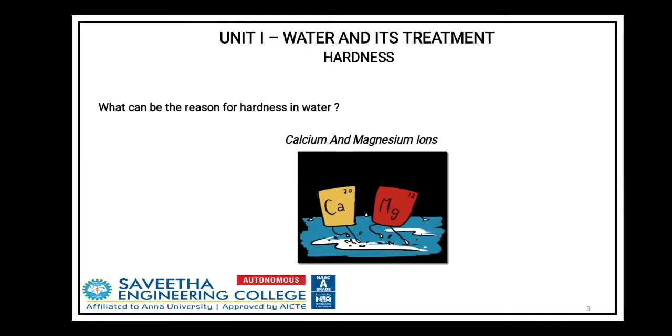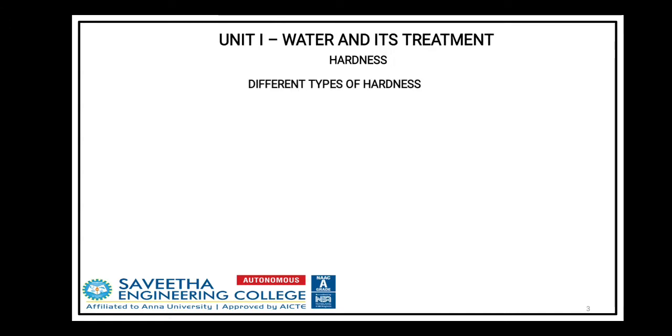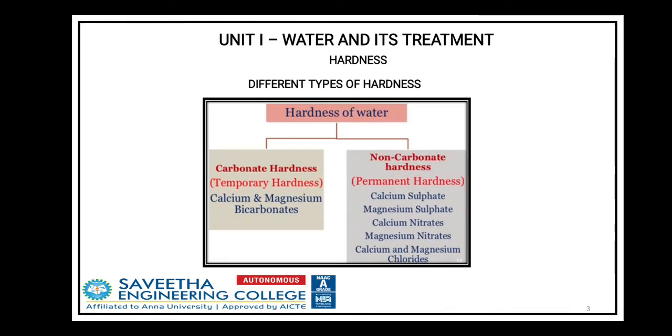The major reason is the presence of calcium and magnesium ions. It won't form lather; instead, it forms a precipitate. So there are two types of hardness: one is carbonate hardness and the other is non-carbonate hardness.